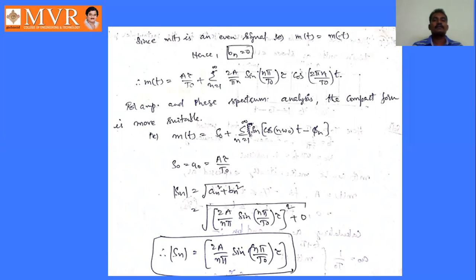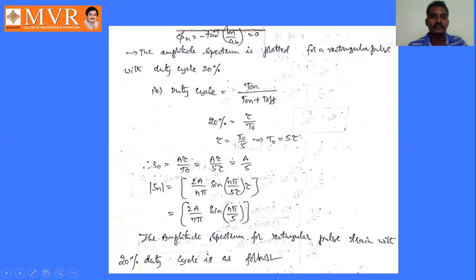After that, m of t can be written in a simplified, compact form, that is m of t equal to S naught plus sigma n equal to 1 to infinity Sn cos of n omega naught t minus phi n. So S naught is a naught, that is A tau by T naught, and Sn is square root of an square plus bn square. Since bn is 0, we only have square root of an square, this an value. After that phi n is already 0 here, so there is no phase spectrum. We only have the amplitude spectrum.